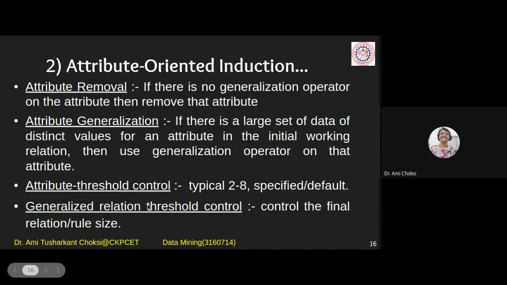Then generalized relation threshold control. It controls the final relation or rule size. See, final relation, what do we say? And rule size.